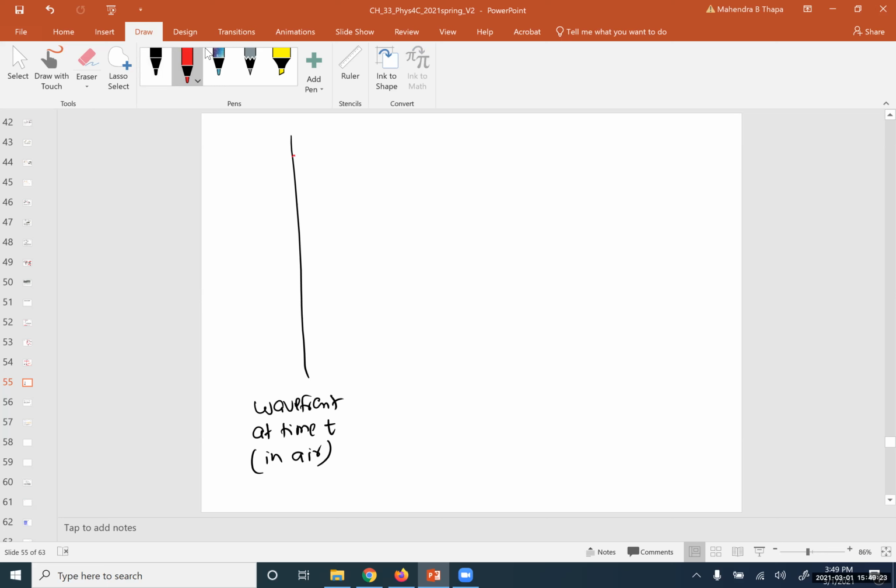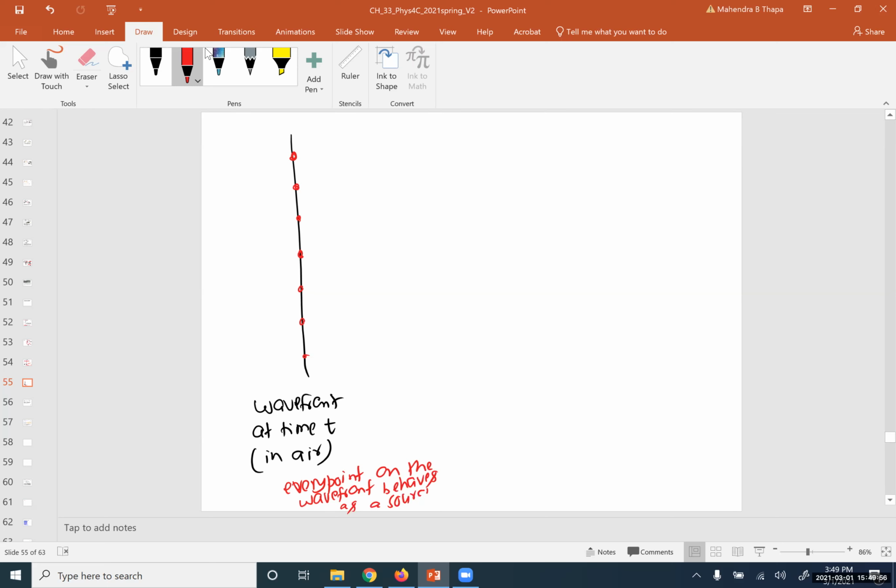According to Huygens principle, every point, there are infinite points, every point on the wavefront behaves as a source.